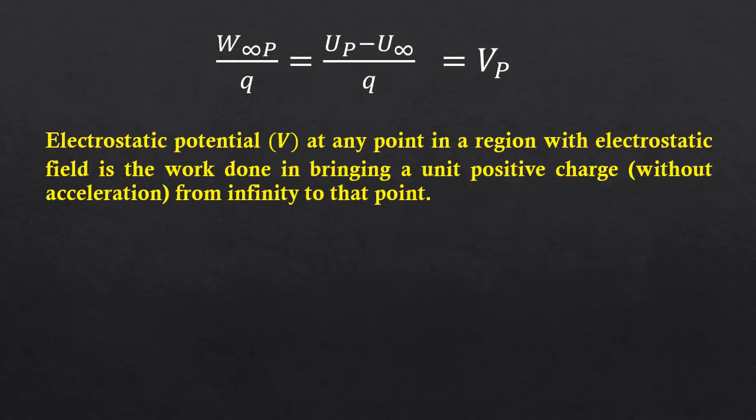Once again, W infinity P divided by Q, that is work done per charge, or you can say work done on unit test charge to bring it from infinity to point P is defined as the potential at point P. So electrostatic potential V at any point in a region with electrostatic field is the work done in bringing a unit positive charge without acceleration from infinity to that point.